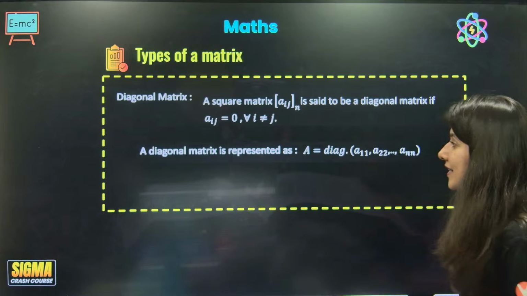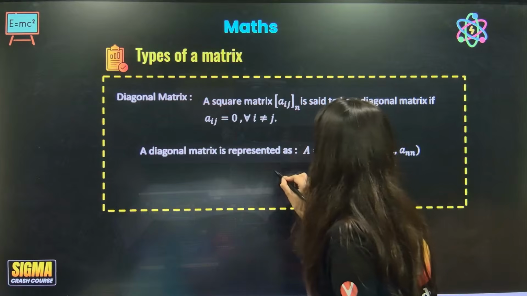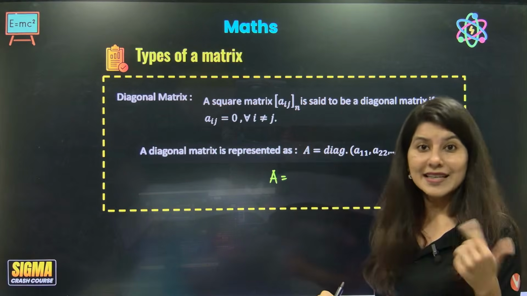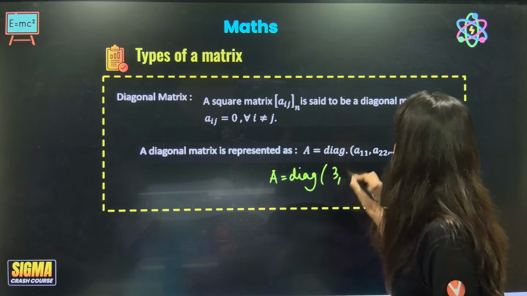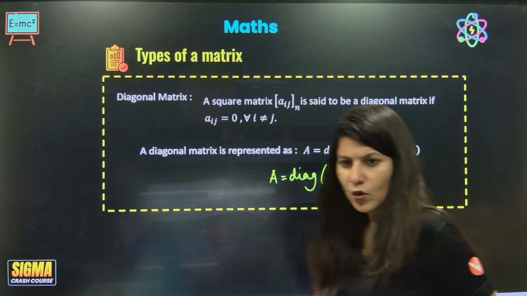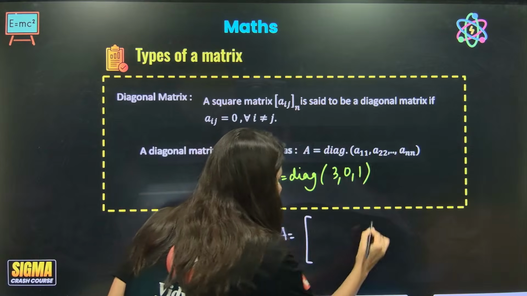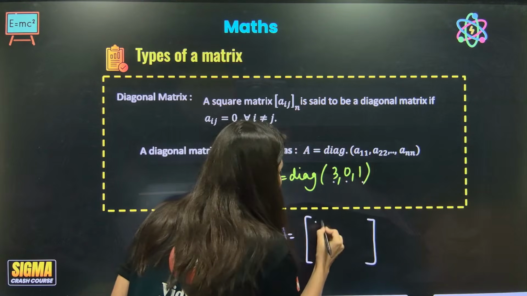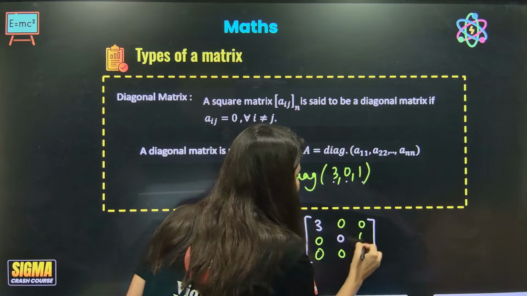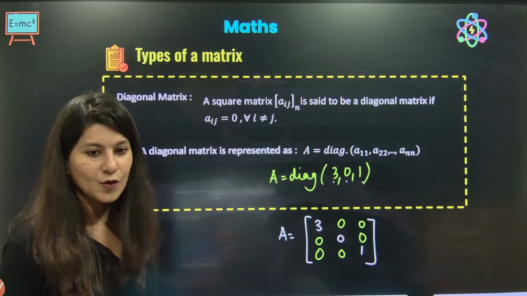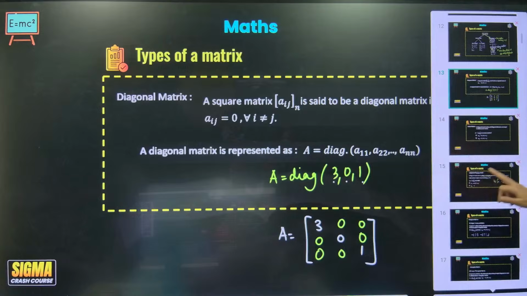What is a diagonal matrix? A diagonal matrix is one where the non-diagonal elements are 0. If I tell you A is equal to diag(3, 0, 1), you will ask what is given. This is a full-fledged diagonal matrix whose 3 diagonal elements are given to you, and you know the non-diagonal ones would automatically be 0, so you can fill in 0. Getting this point? Alright, so this is your diagonal matrix.